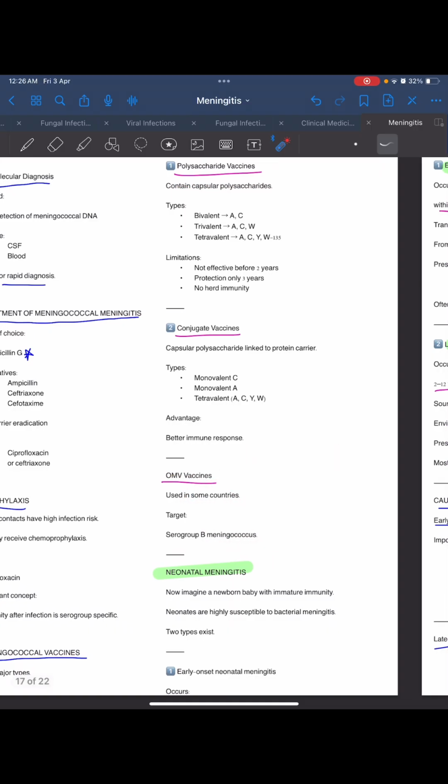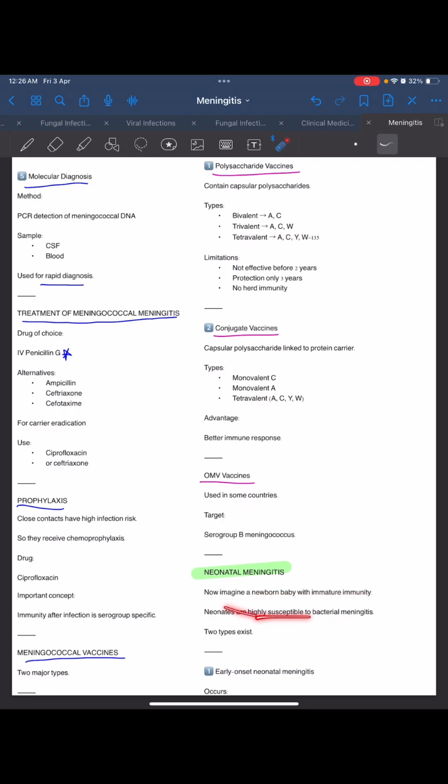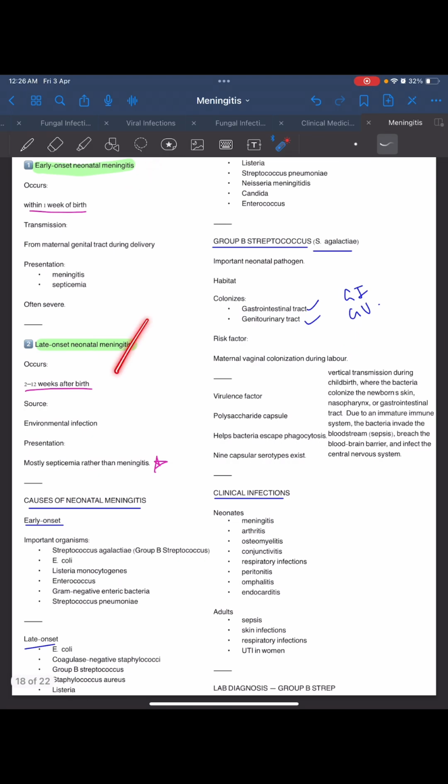Now, what is neonatal meningitis? It is in a newborn baby with immature immunity. Neonates are highly susceptible to bacterial meningitis. Two types exist: early onset and late onset neonatal meningitis. Early means within 1 week of birth, and late onset means 2 to 12 weeks after birth. In early onset, transmission is from the maternal genital tract during delivery, and presentation is meningitis and septicemia. It is often severe. Late onset source is environmental infection, with mostly septicemia rather than meningitis.